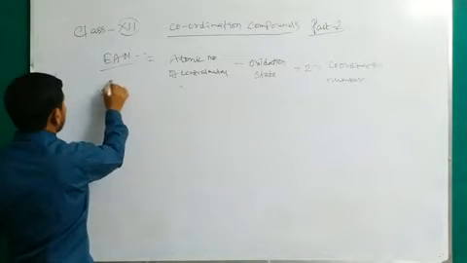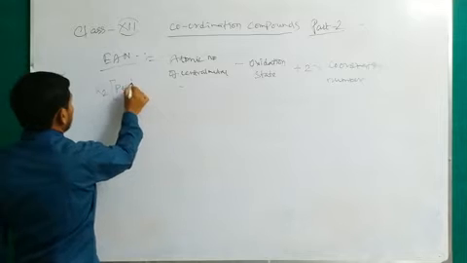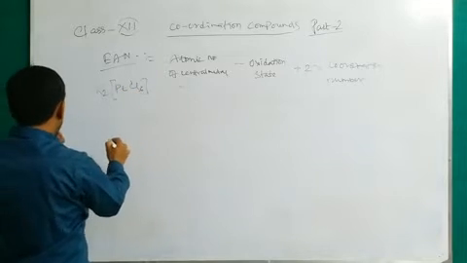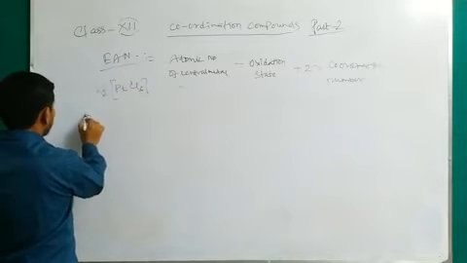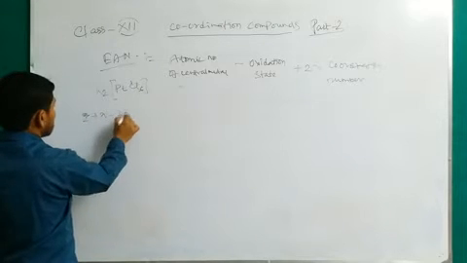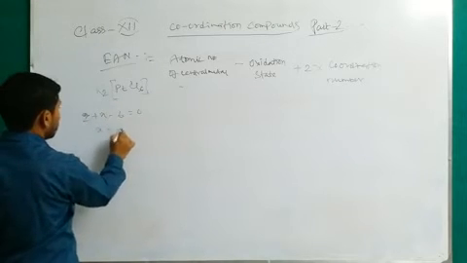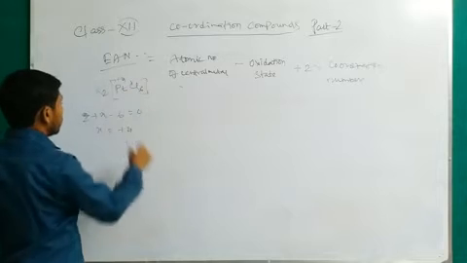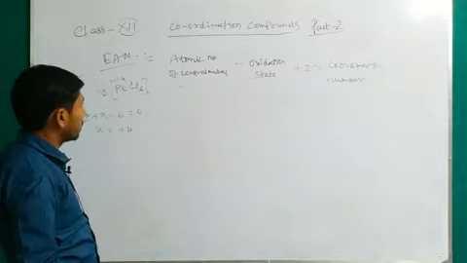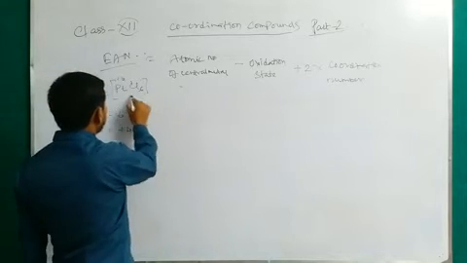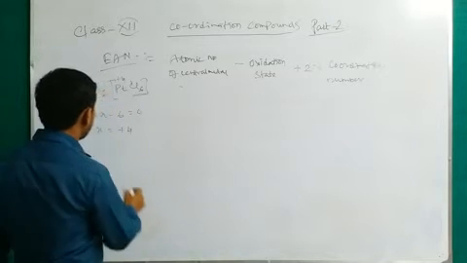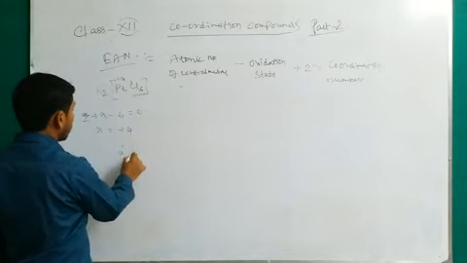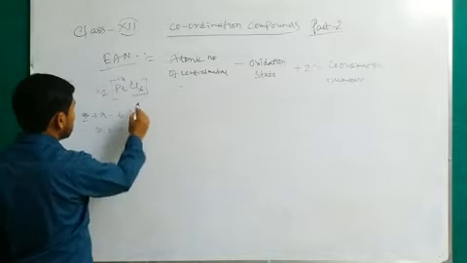Next example, that is K2PtCl6. Now here 2 plus x minus 6 equals 0, so x equals plus 4. It is the plus 4 oxidation state of the central metal atom. Coordination number is 6 because 6 is the number of chlorine ligands and its denticity is 1.